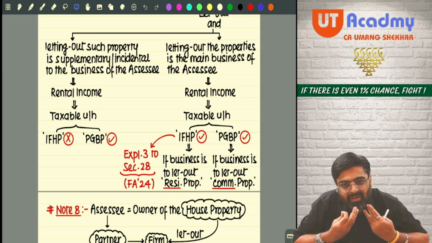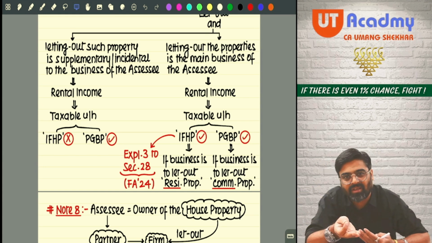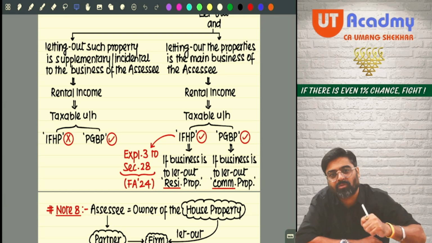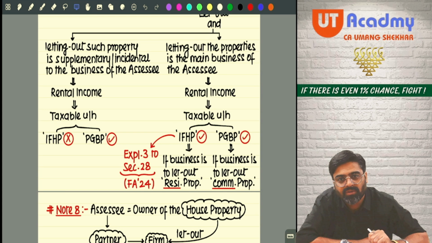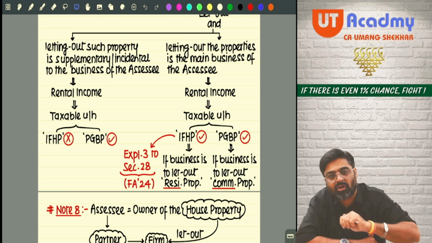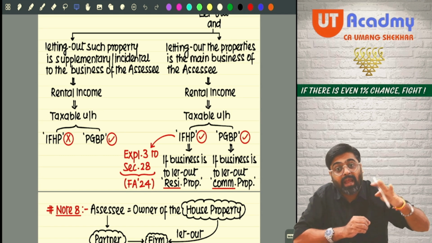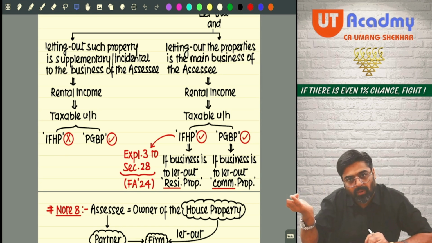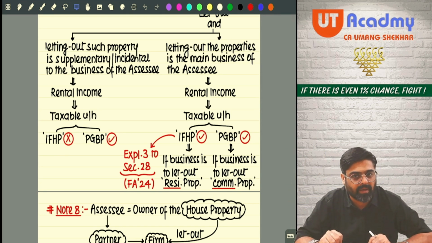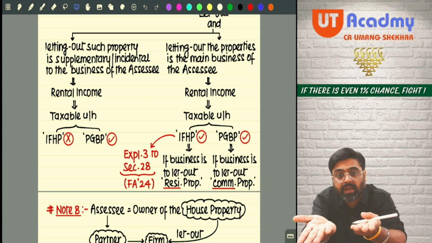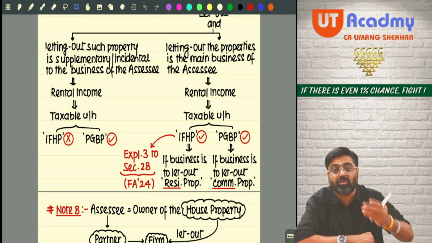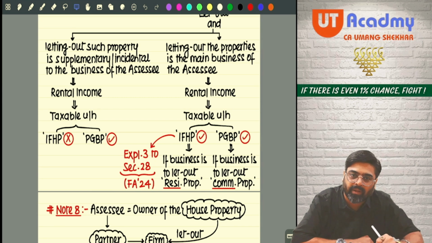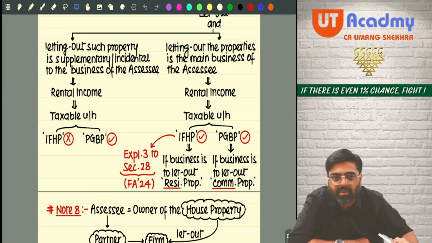Now, whatever main business activity is written in your memorandum, if you are earning a rental income from that business activity, how can that be treated as your house property income? That has to be treated as your PGBP income only, no? If that income is getting charged under the house property head, knowing that it is an exploitation of rent earning capacity, there is one head and it can go to the house property head, but still it cannot be taxed under the house property head, because if it is taxed under the house property head, what income will that poor company charge under the PGBP head? Because that is the main business only. The main business income only, if you tell them to classify under the house property head, then what income will this poor company charge under the PGBP head?